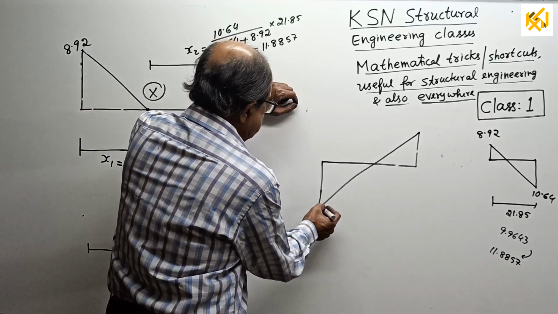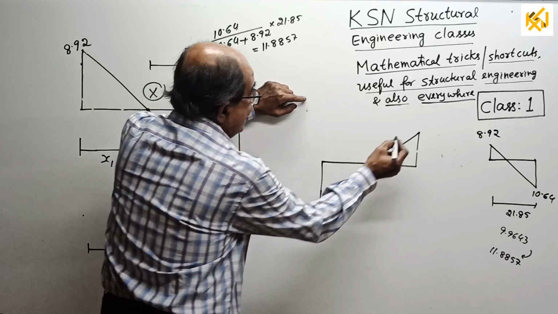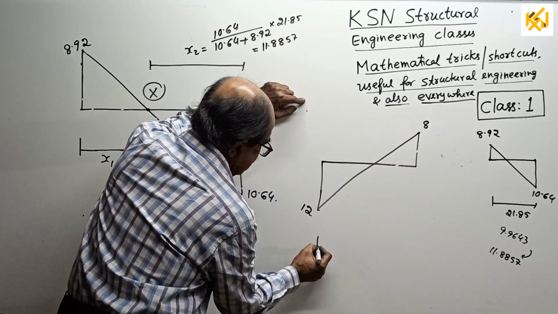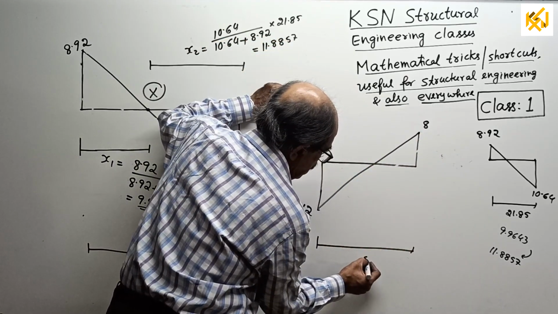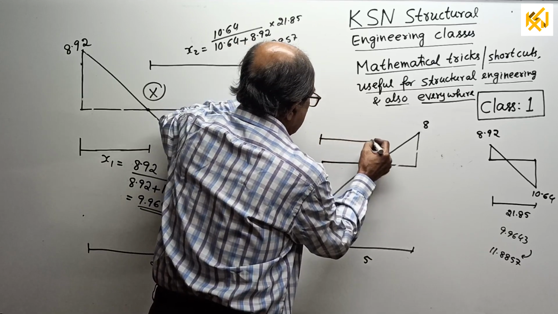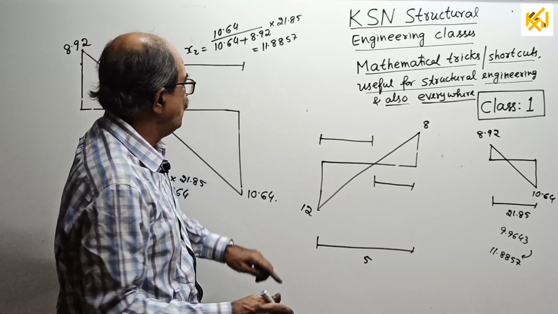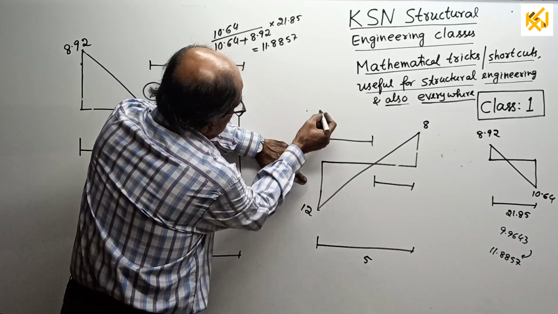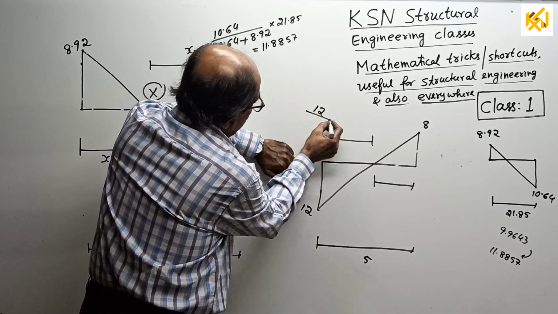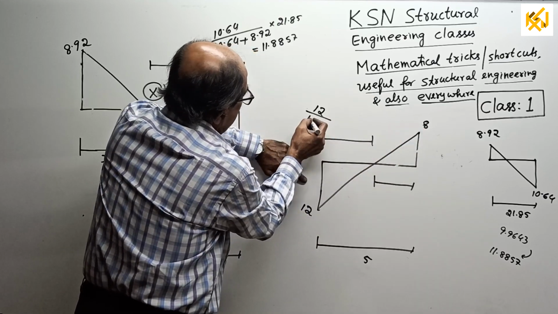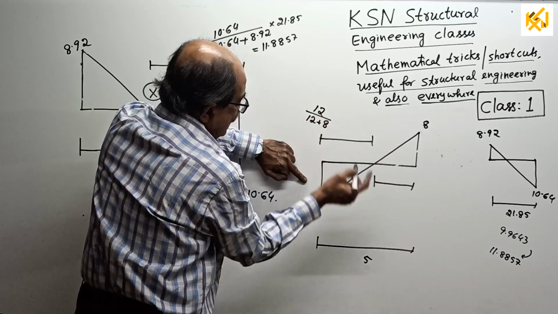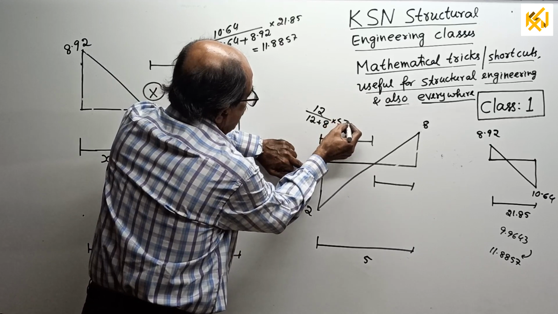See, easy to understand. 12 and 8. The distance is anything, say 5. I want this distance and this distance. Directly in the calculator, if you want this one, 12 divided by 12 plus 8, you can put 20 directly, into 5, and write the answer.